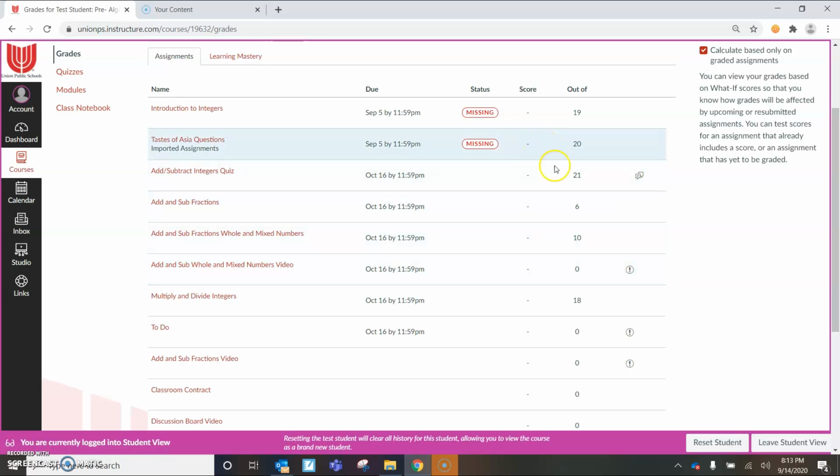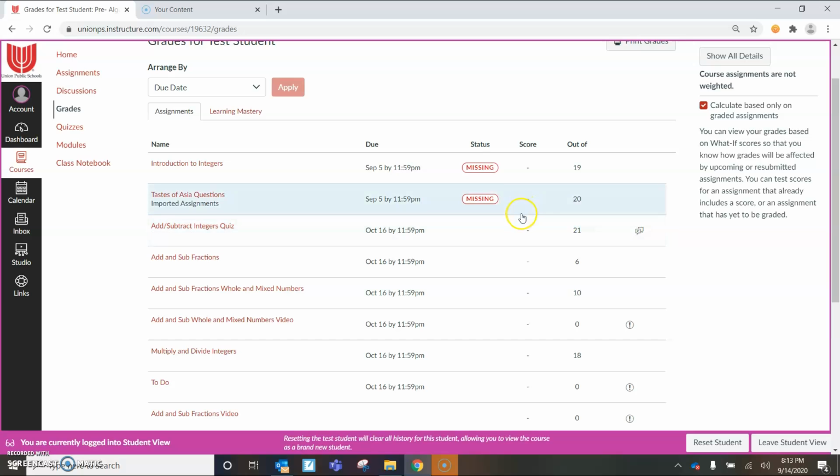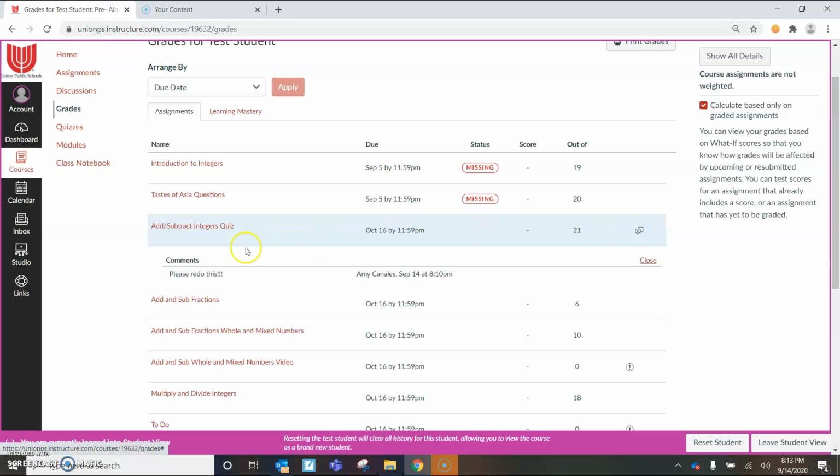One thing I want to show you, this is so important. If you see this symbol right here, this little dialog box off to the side of your assignment, you need to click on it and open it up. I have left a comment in there for you. For example, this says, please redo this. So maybe you made the same mistake over and over again, and in some of yours I'll notice, oh, you just didn't get the reciprocal first. I'll type that in there and tell you what you did wrong. Or maybe you forgot the rules for multiplying integers, so maybe I'll put those rules in there for you.